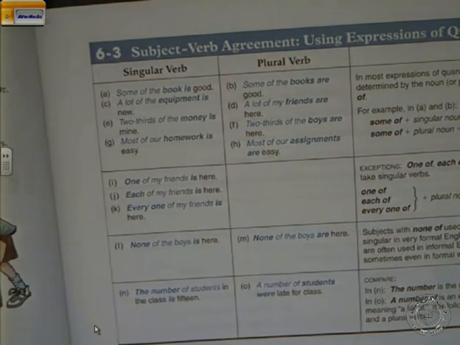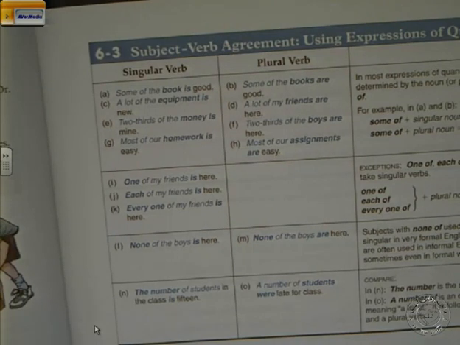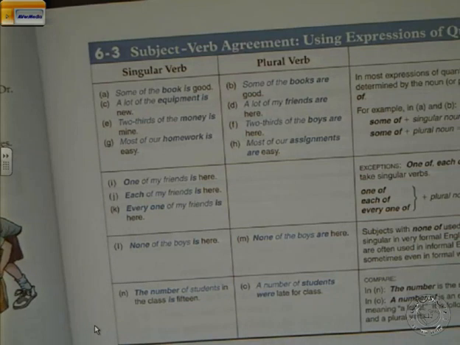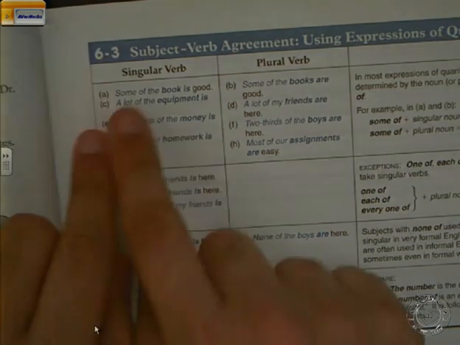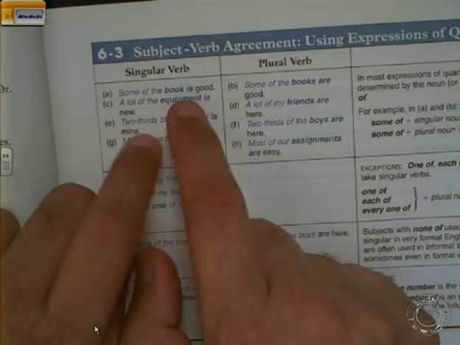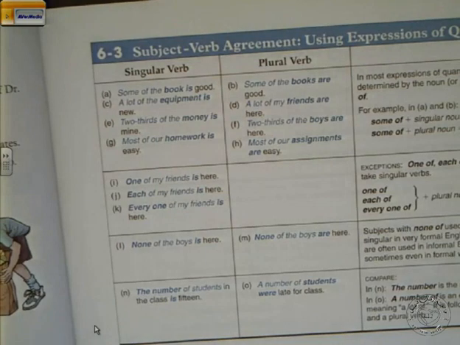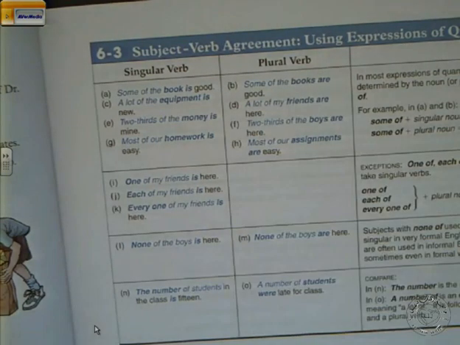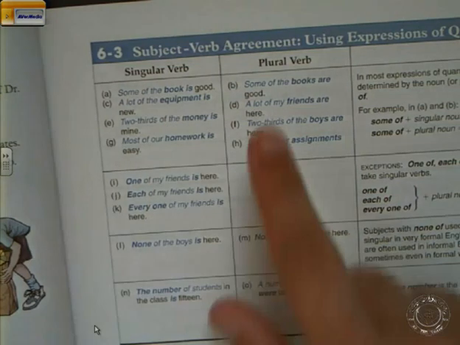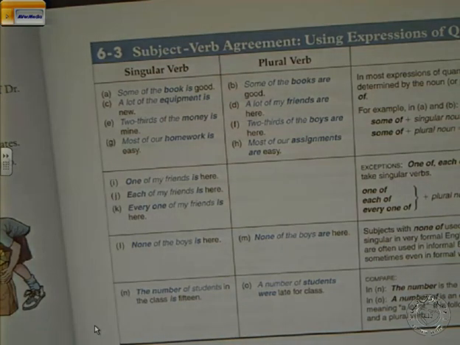Some of the book. Some of the book is. It's different from some of the books. So with some of, we look at the noun that is after the phrase. So if it is singular, we use is. If it is plural, we use are. Some of the book is. Book is one. But here books, more than one book, so we use plural. A lot of the equipment is. A lot of my friends are. So it depends on the noun itself.